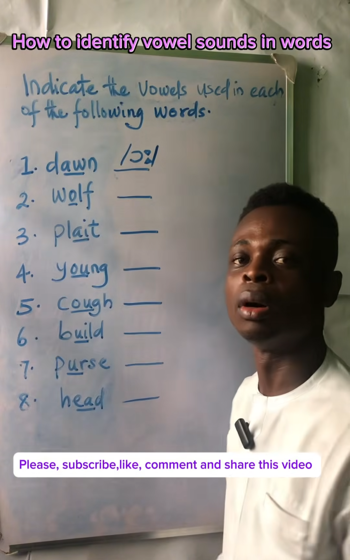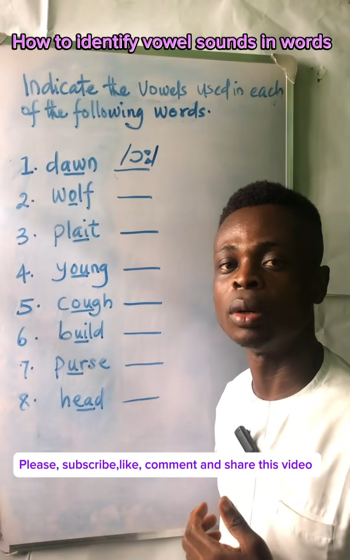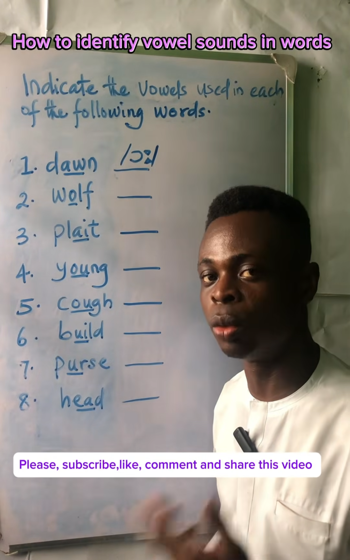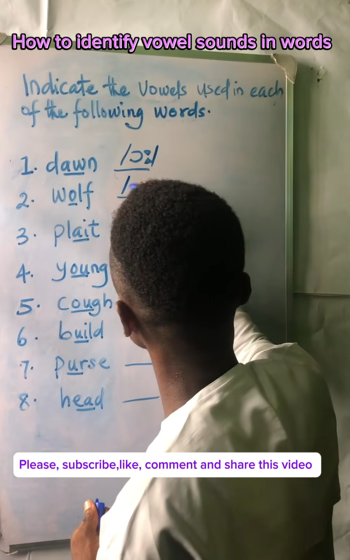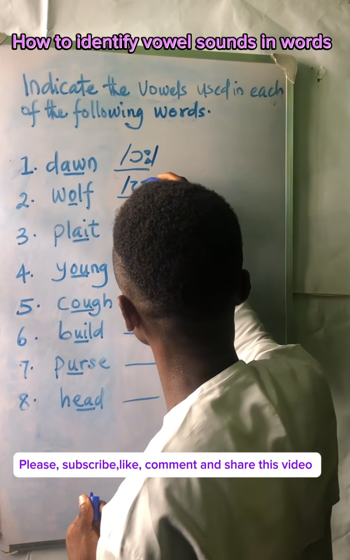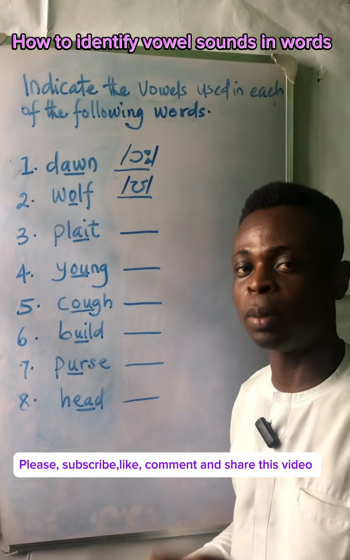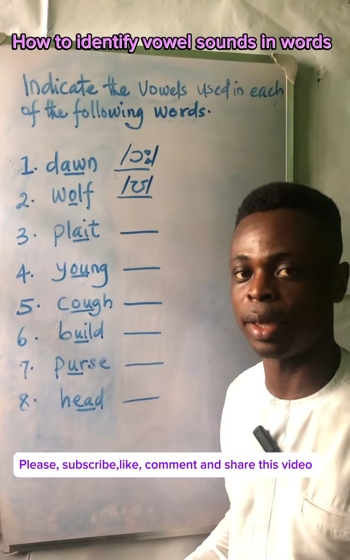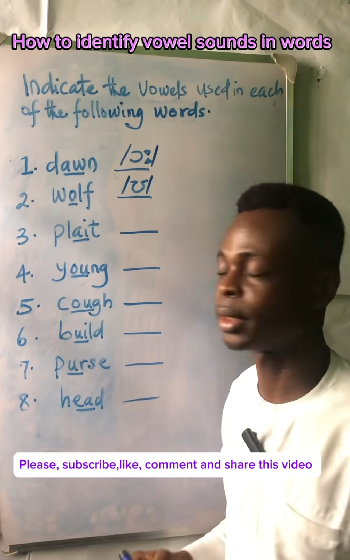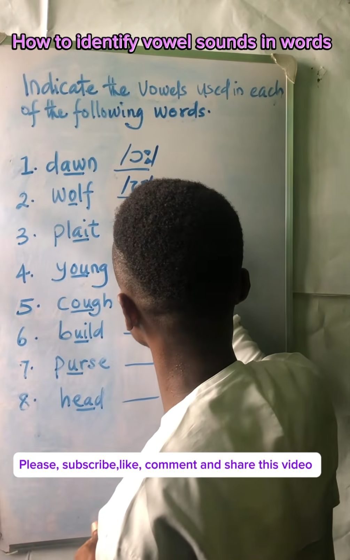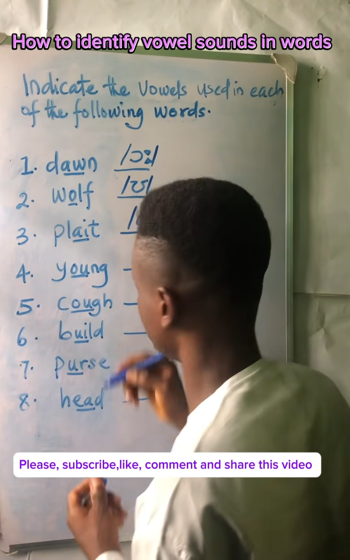Number 2, wolf, U. Wolf, not wolf, but wolf. So the sound is a short back vowel sound, U. Number 3, plait, not plait, but plait, as in to plait a hair. Plait. The short vowel sound is found in this word.